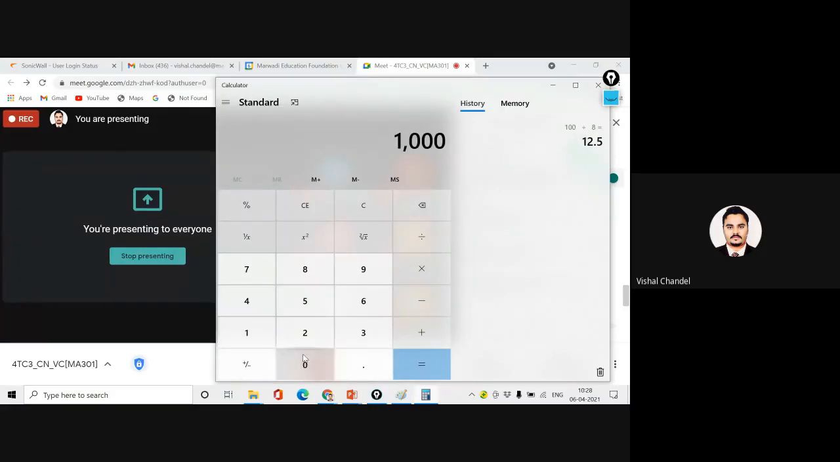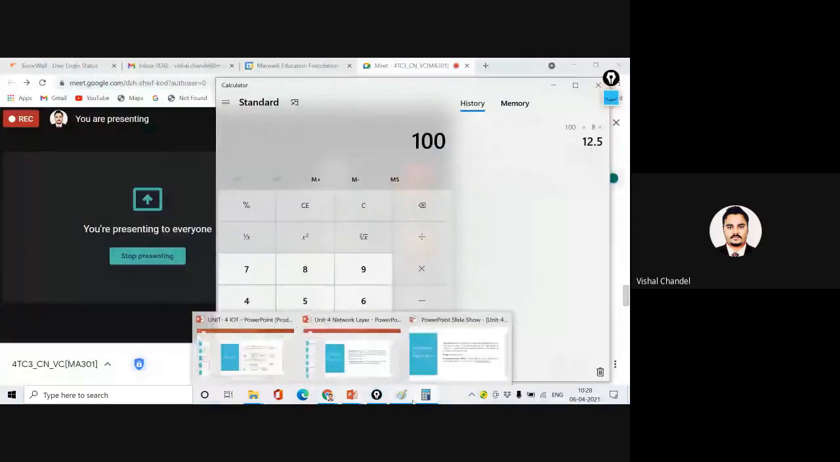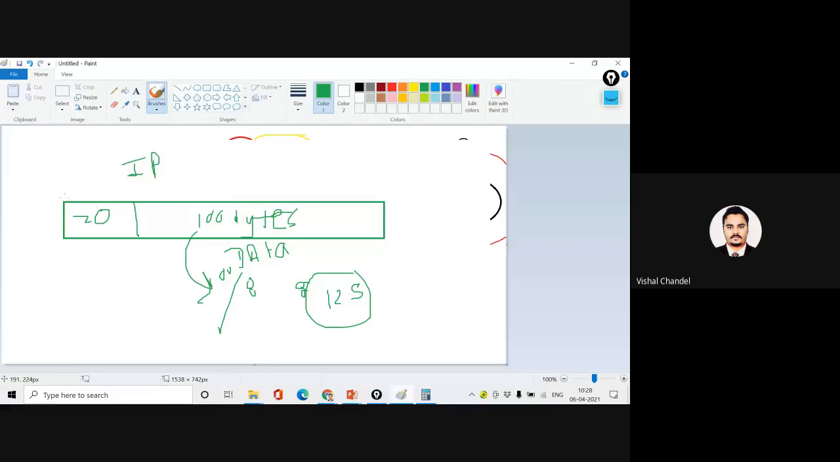Suppose we have 100 bytes. Now I am trying to represent or fragment it into units of 8 bytes. Are you getting my point? In an IPv4 packet, 20 bytes is going to represent the header, and the remaining 100 bytes is contained in the form of data. So how can I decide what should be the fragmentation offset of this?